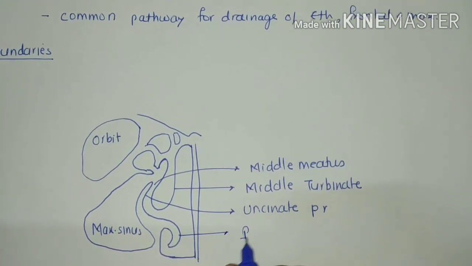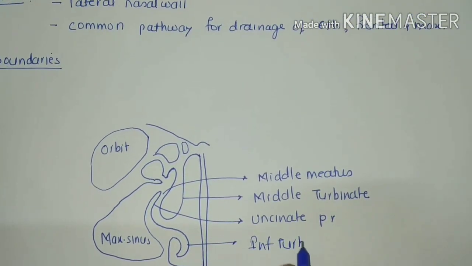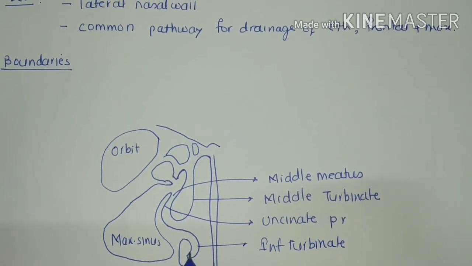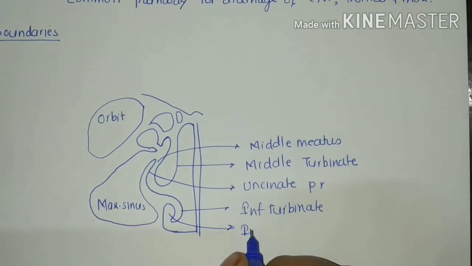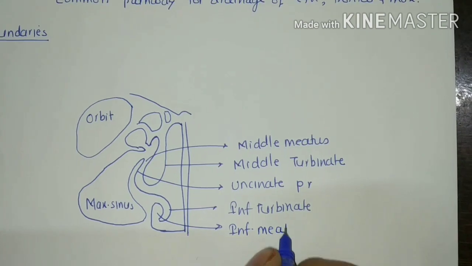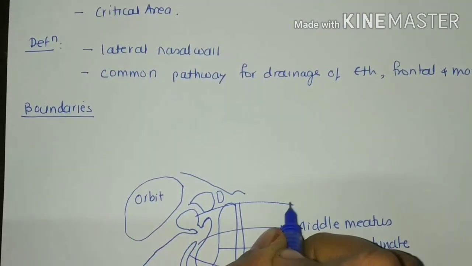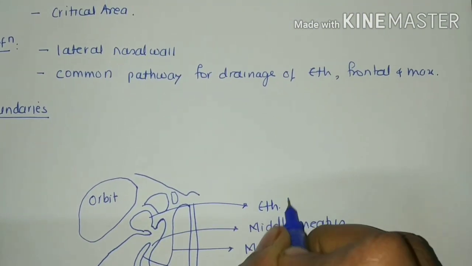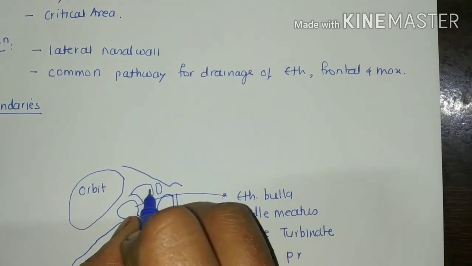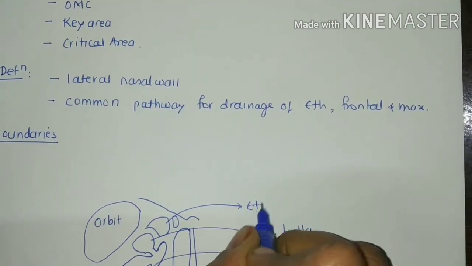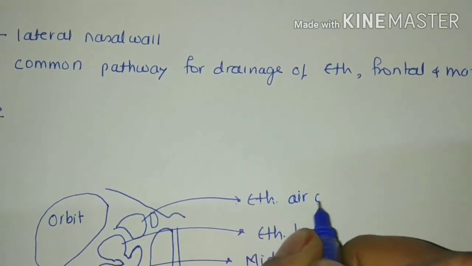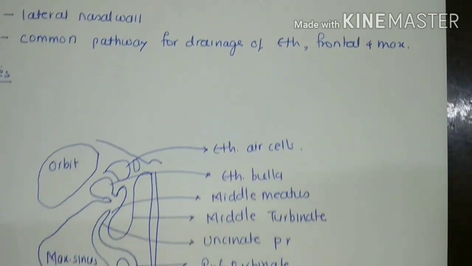This is inferior turbinate. This is inferior meatus. This is ethmoidal bulla. This is ethmoidal air cells. Clear?